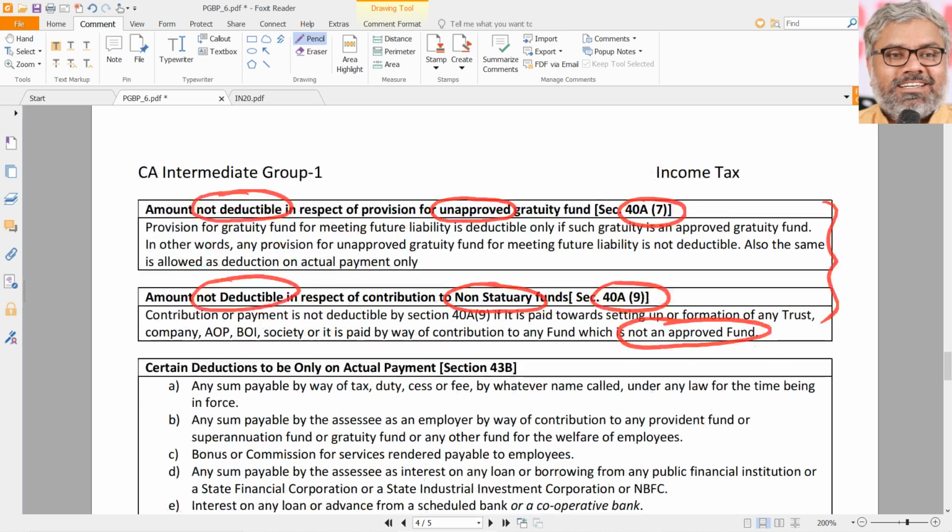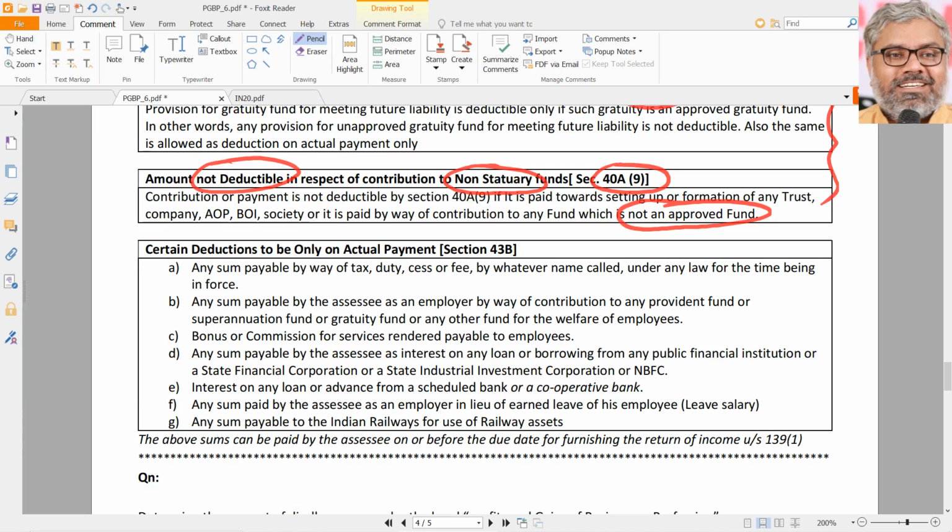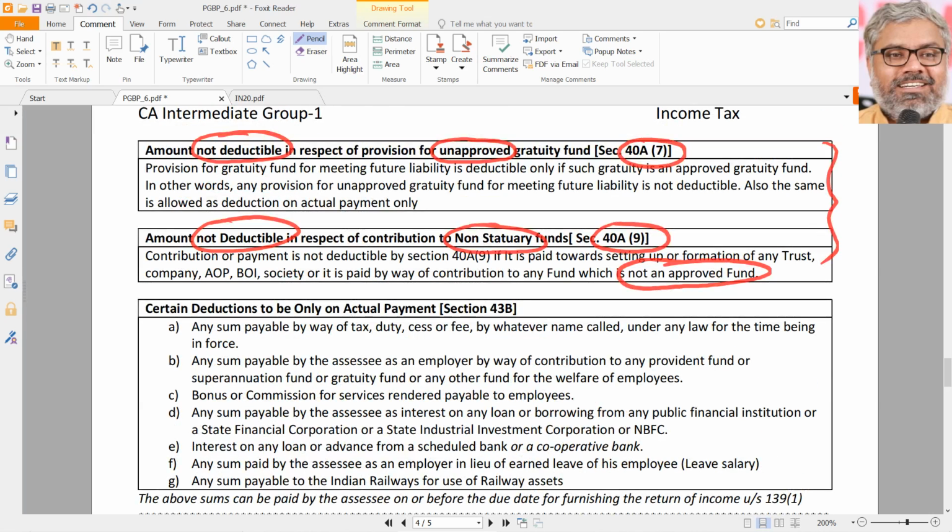But of course, in this case, 40A7 and 40A9 are both just disallowances for unapproved gratuity fund, or for that matter, any other unapproved fund. Not allowed if the employer, who is our SSC, contributed something on behalf of employees. He says, I have done so much expenditure, I am contributing too much money to my unapproved funds on behalf of my employees. No problem, you can just contribute and enjoy that contribution later. But the point is, you don't get deduction. That amount is not allowed.